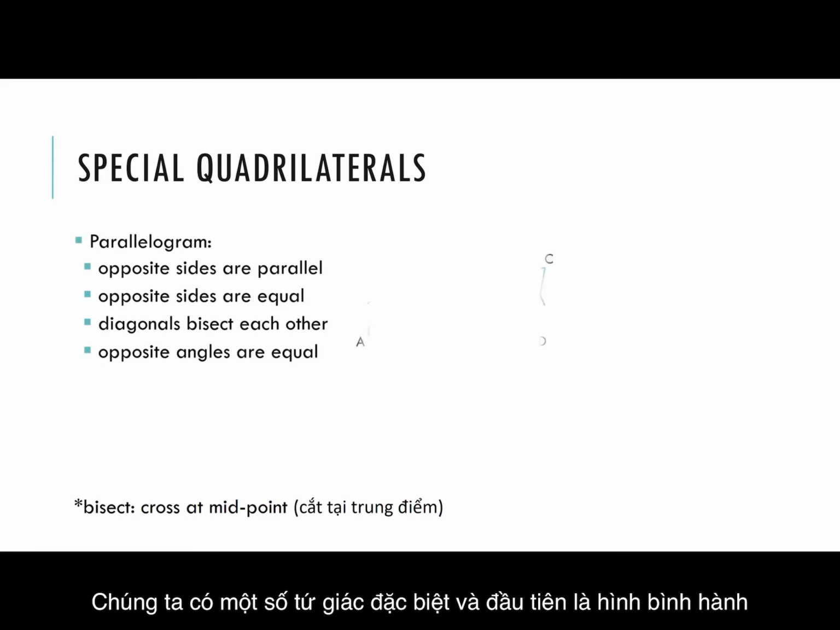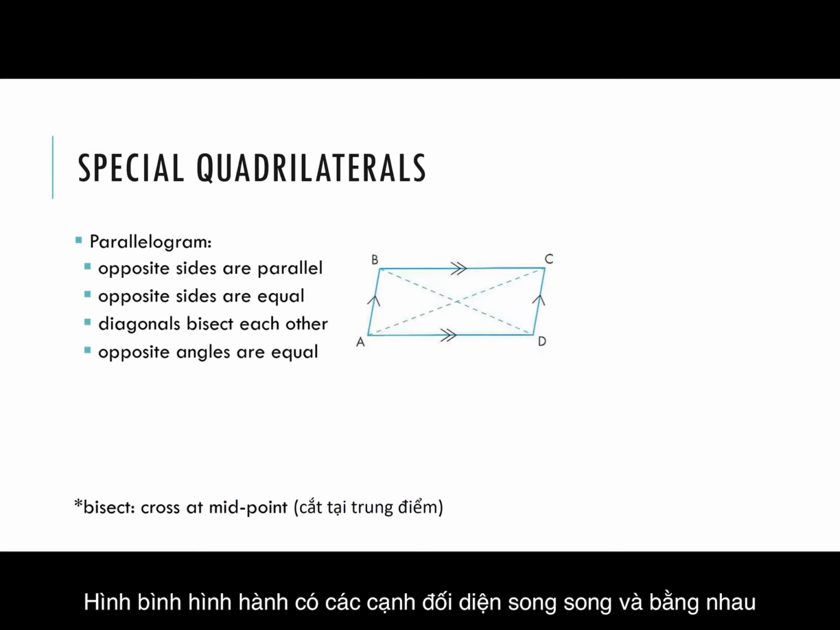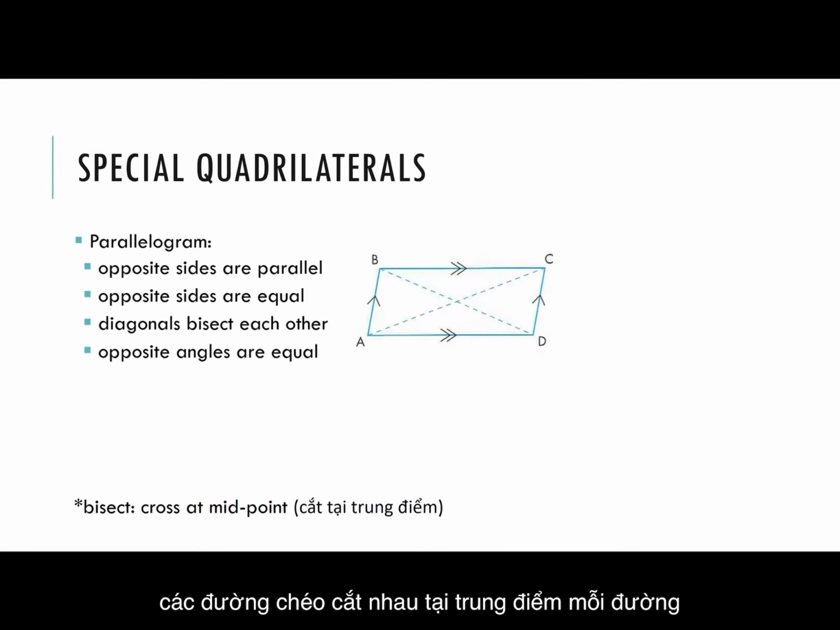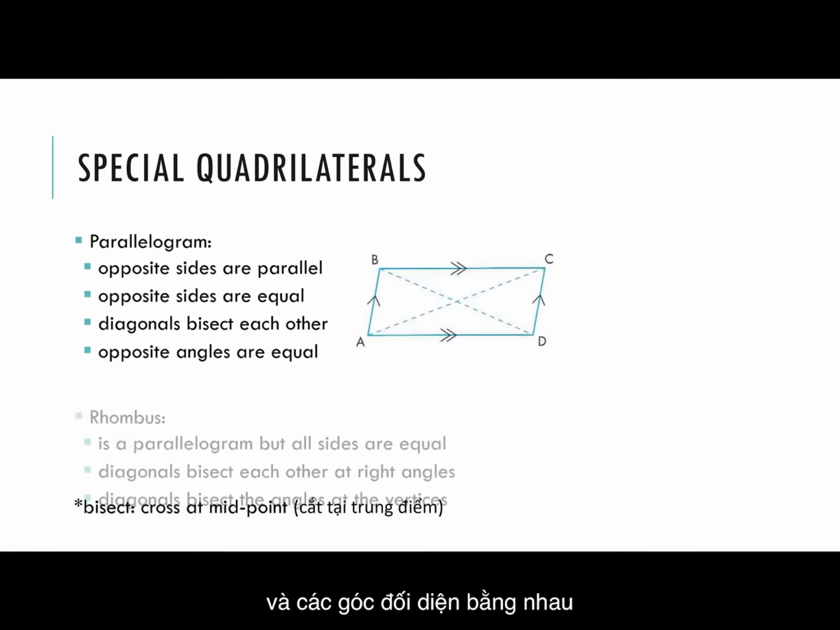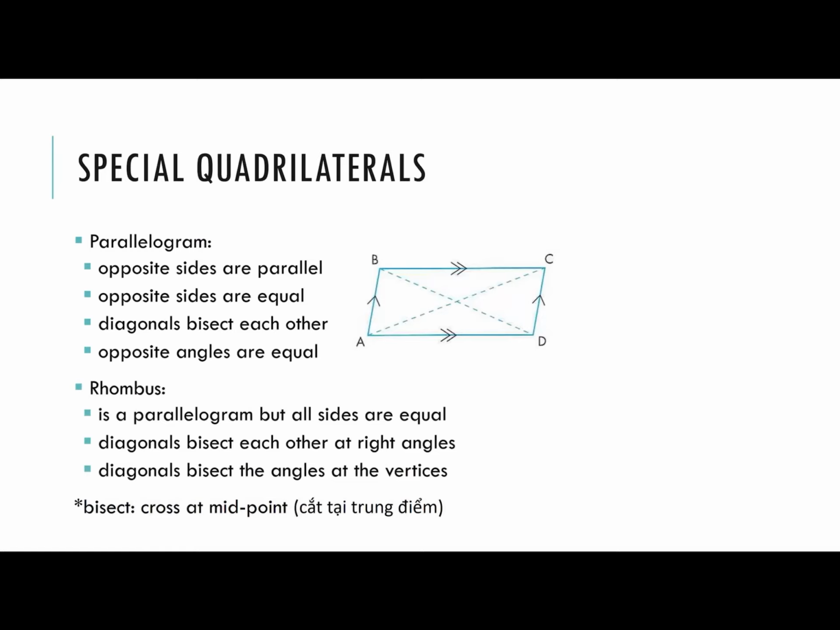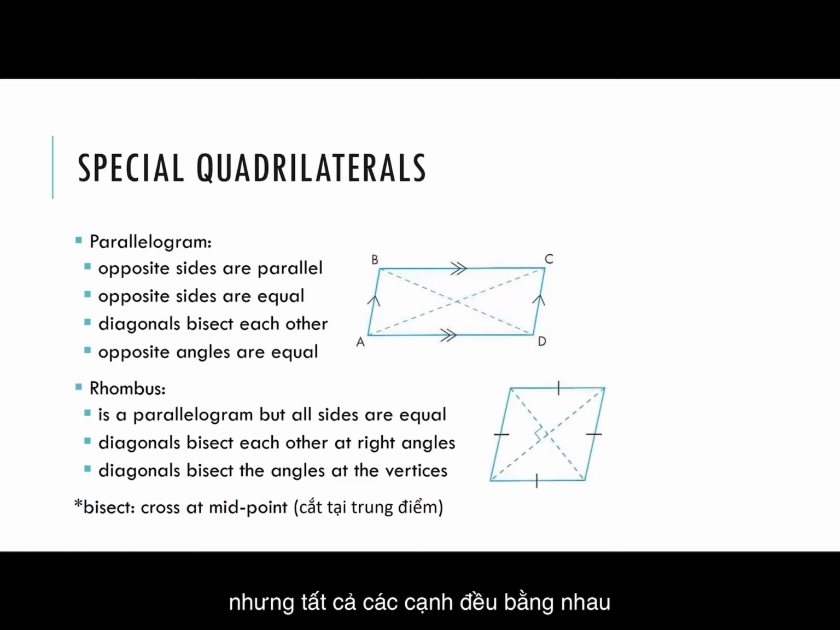We have some special quadrilaterals. First, the parallelogram. Opposite sides are equal and parallel to each other. Diagonals bisect each other and opposite angles are equal. Rhombus is a parallelogram but all sides are equal. Diagonals bisect each other at right angles and they bisect the angles at the vertex.